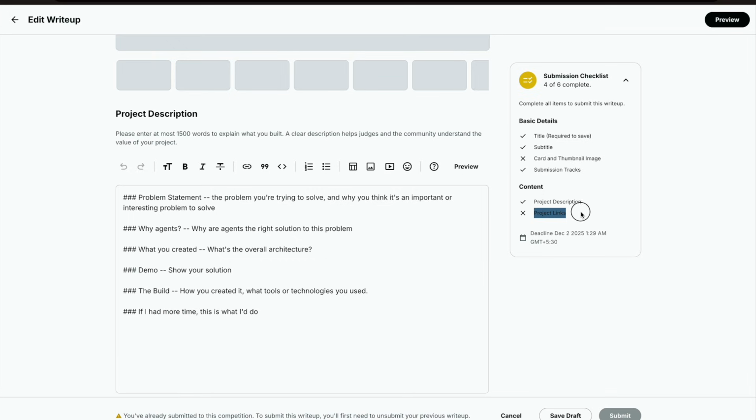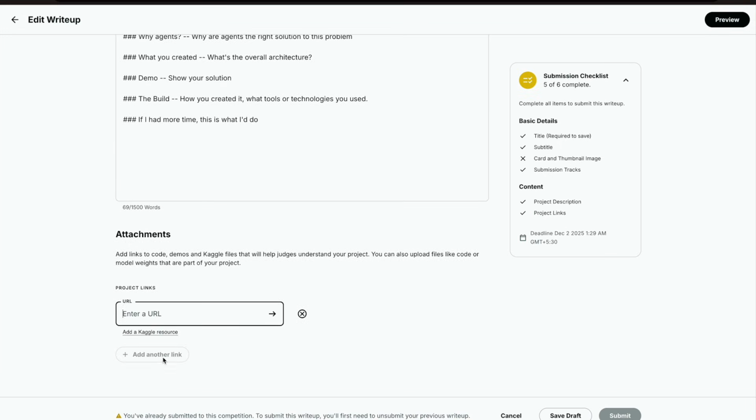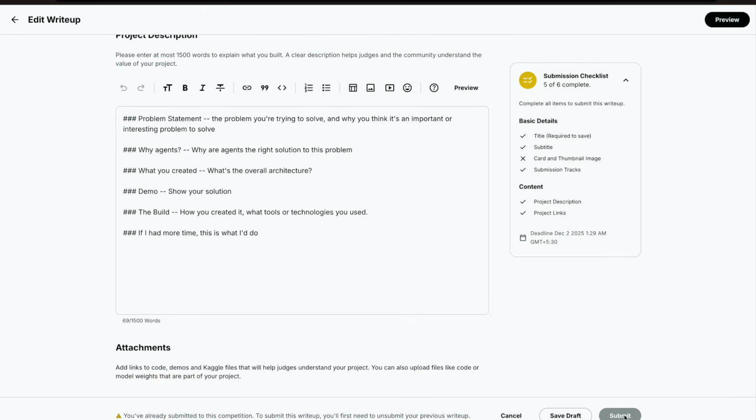Okay. And the project link is something that you would need to update here, which would be basically the link to your GitHub or the link to your Kaggle notebook. That's something you'll put here. If you have any other link that you want to add, you can put it here too. Once you fill this in, it will become enabled, and then you can add another link. And once everything is done, the submit button becomes enabled and activated. You can submit. Until then, you will only have the option to keep saving the draft.